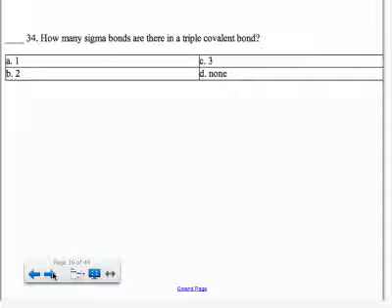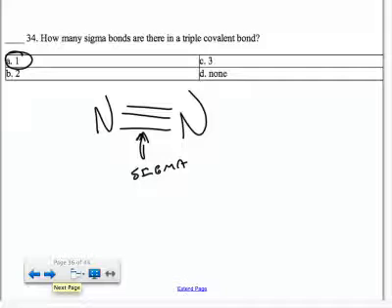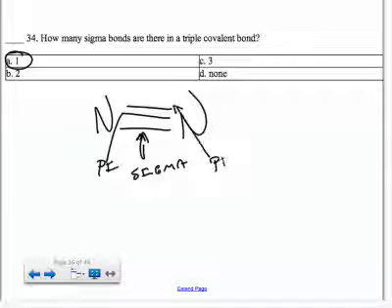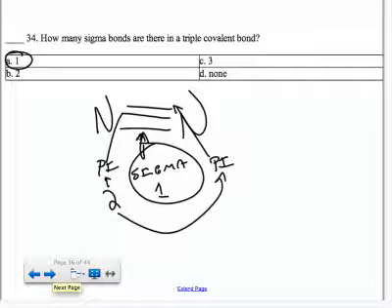A triple covalent bond, okay, so between two atoms, how many sigma and how many pi bonds are in here? Well, there's always one sigma bond in any bond, whether it's a single, double, or triple. There's always one sigma bond. If there are double or triple bonds, then the other bonds are called pi bonds. So a triple bond is 1 sigma and 2 pi bonds. If it was a double bond, it would be 1 sigma and 1 pi bond. A single bond is just 1 sigma bond.